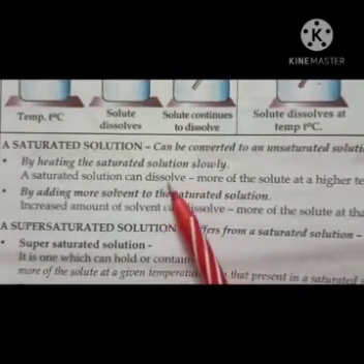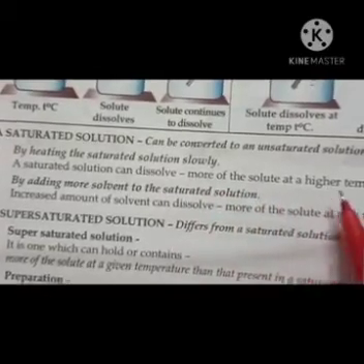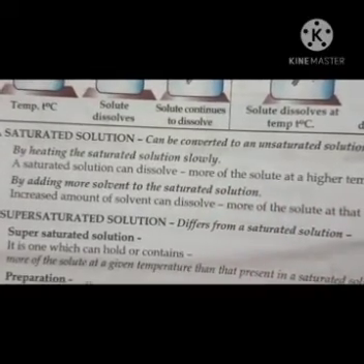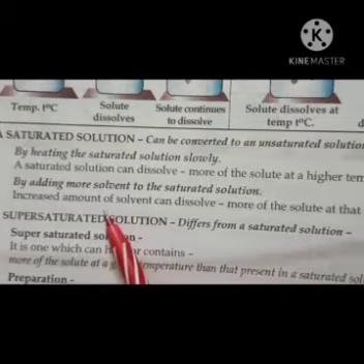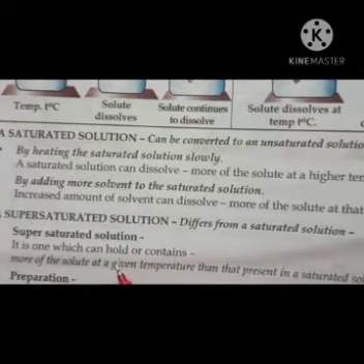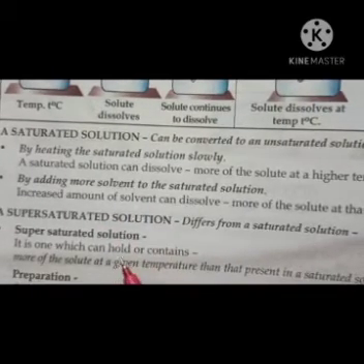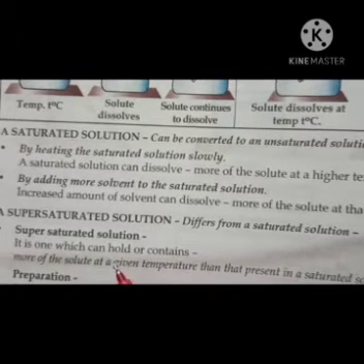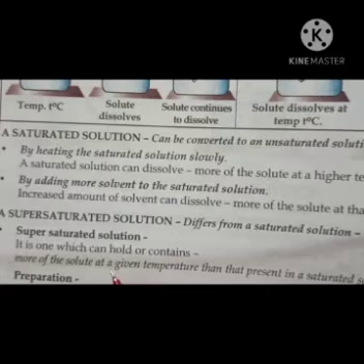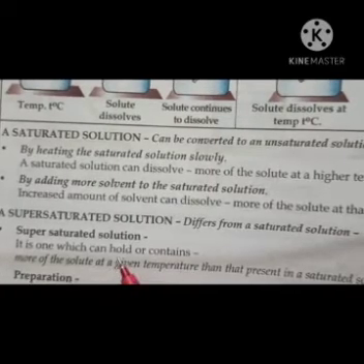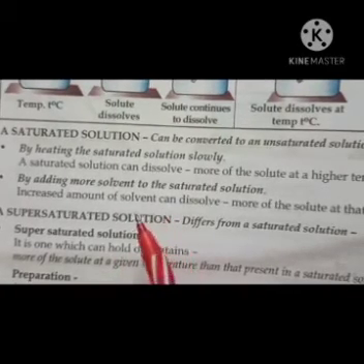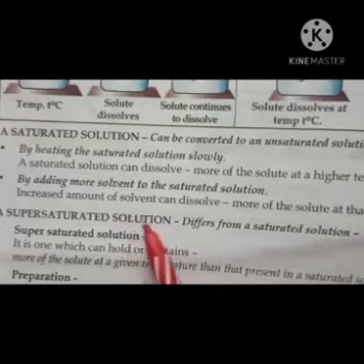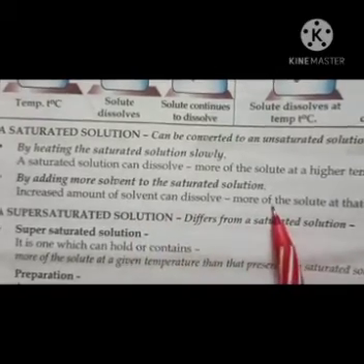A saturated solution can dissolve more of the solute at a higher temperature. And second is by adding more solvent. What you do is add more water in it. Then what happens? Again you can dissolve more of the solute. If you add more solvent, then you can add more solute in a saturated solution. In this way a saturated solution can be converted into an unsaturated solution.